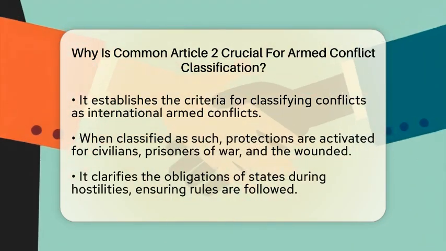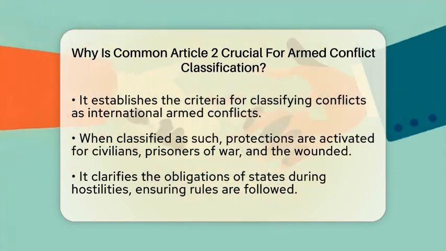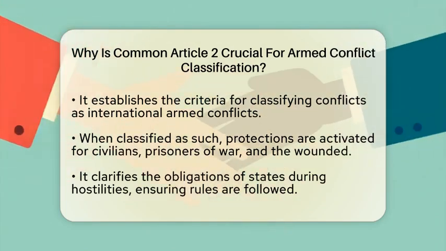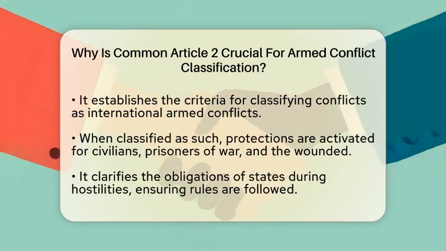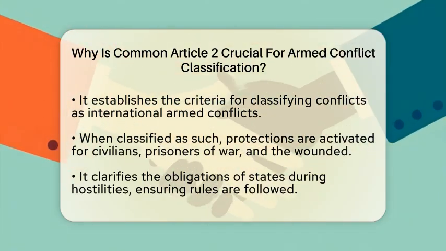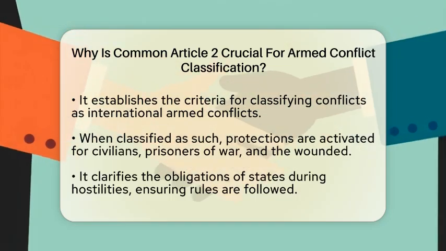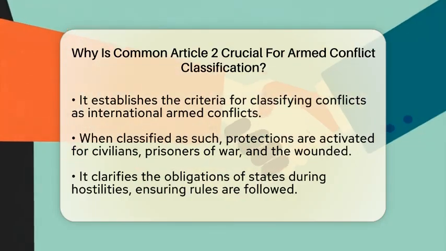This article is important because it sets the basic rules for classifying conflicts as international armed conflicts. When a conflict is classified this way, it activates protections for civilians, prisoners of war, and the wounded. It also clarifies what obligations states have during hostilities. Without this clear classification, it would be hard to know when and how the Geneva Conventions should be used.